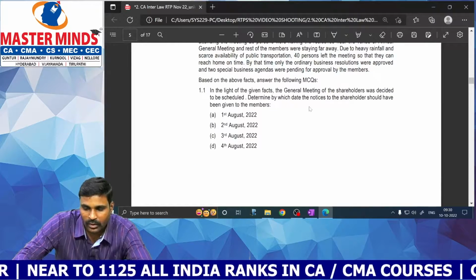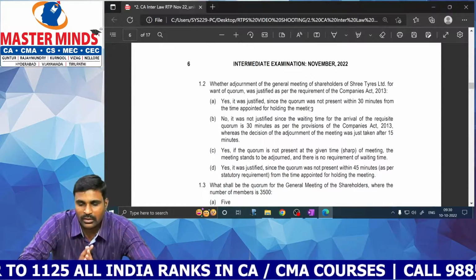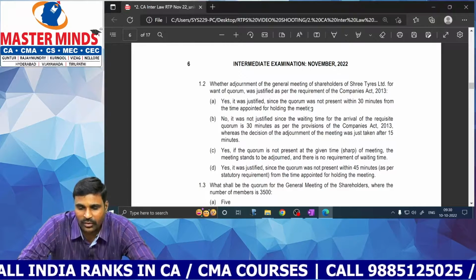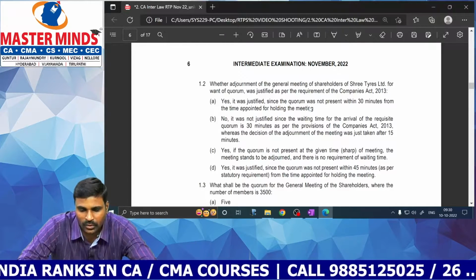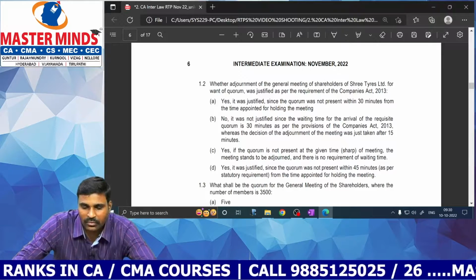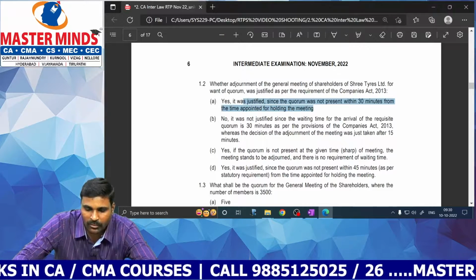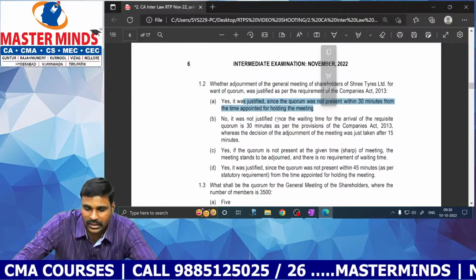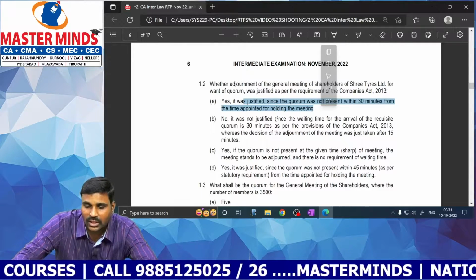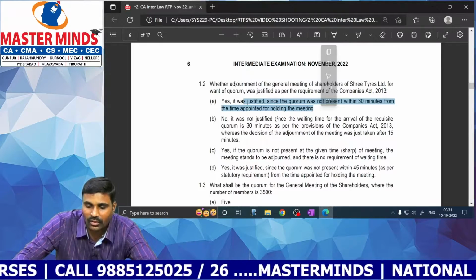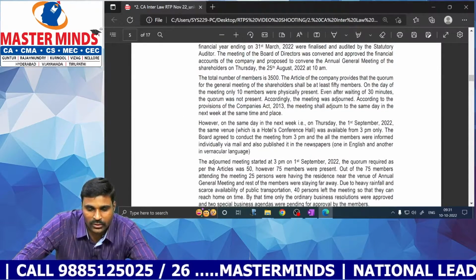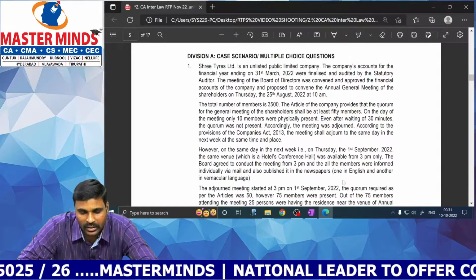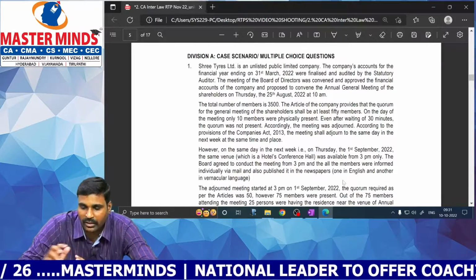Okay, right. Next, whether adjournment of the general meeting of shareholders of Shree Ties Limited for want of quorum was justified as per the provisions of Companies Act 2013. Since the quorum was not present within 30 minutes from the time appointed for the meeting, it was not justified, since the waiting time for the arrival of the requisite quorum is 30 minutes as per the provisions, whereas the decision of the adjournment of the meeting was taken after 15 minutes. When the decision of the adjournment was taken, on the day of meeting, only 10 members, even after waiting for 30 minutes, the quorum was not present. Accordingly, the meeting was adjourned.